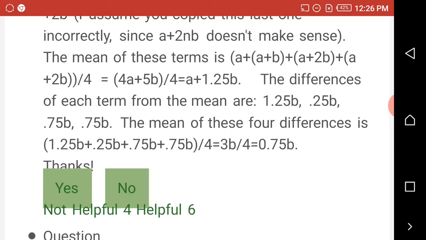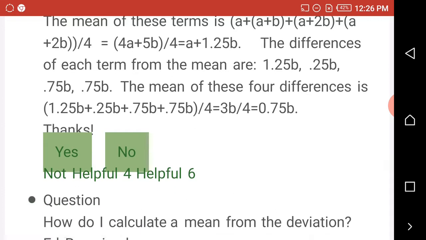The differences of each term from the mean are 1.25B, 0.25B, 0.75B, 0.75B.